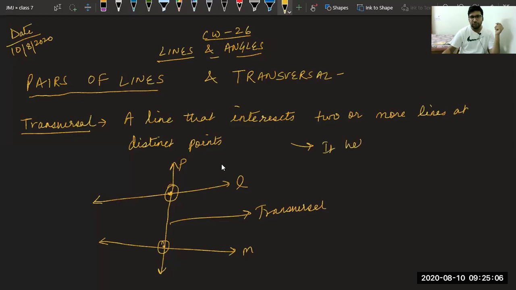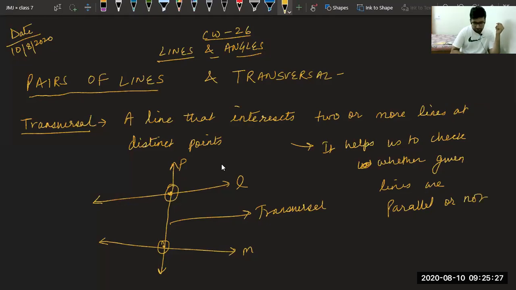Transversal helps us to check whether given lines are parallel or not. Transversal will help us. Sir, what do you mean by distinct points? Vivan, distinct means points should be different.